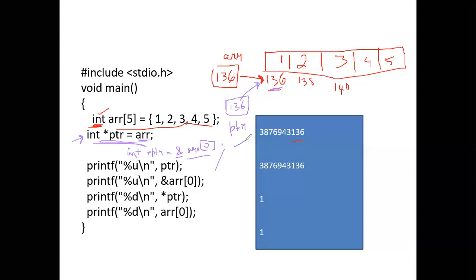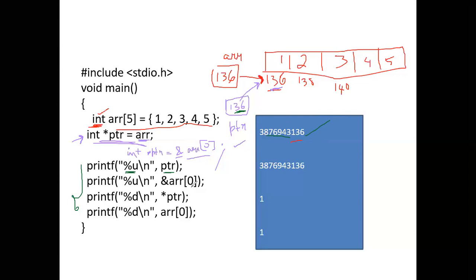Now we have a printf statement. Let's see what will be the output of this printf statement. We are trying to print PTR. What is PTR having? PTR is having the address, correct? So it will print this address, 136. Since we are printing the address, we are supposed to write percentage U.